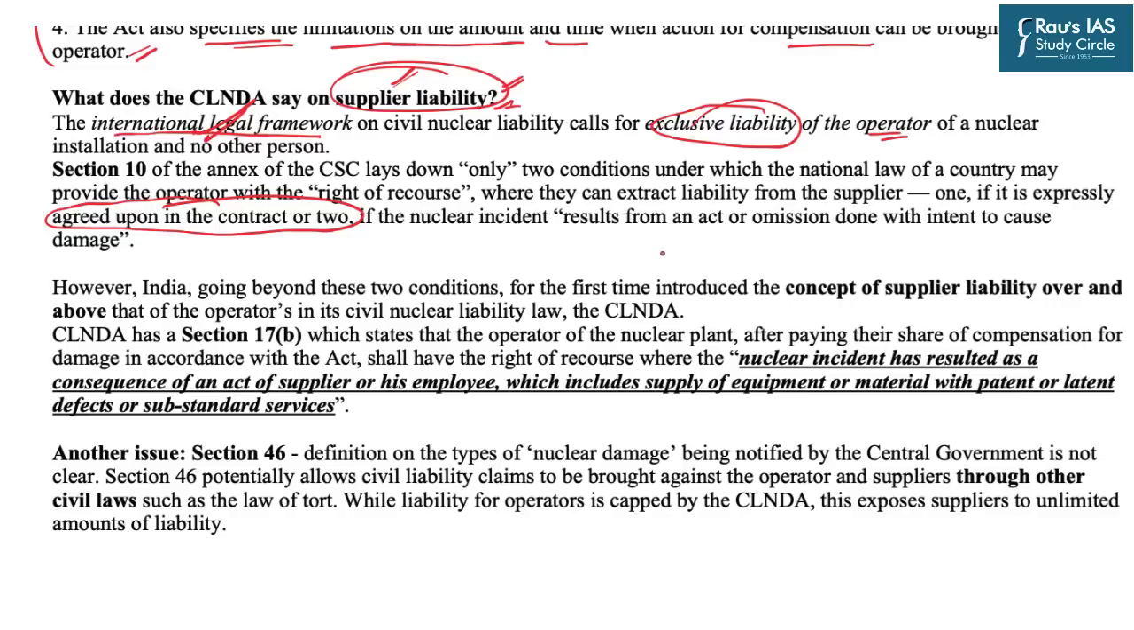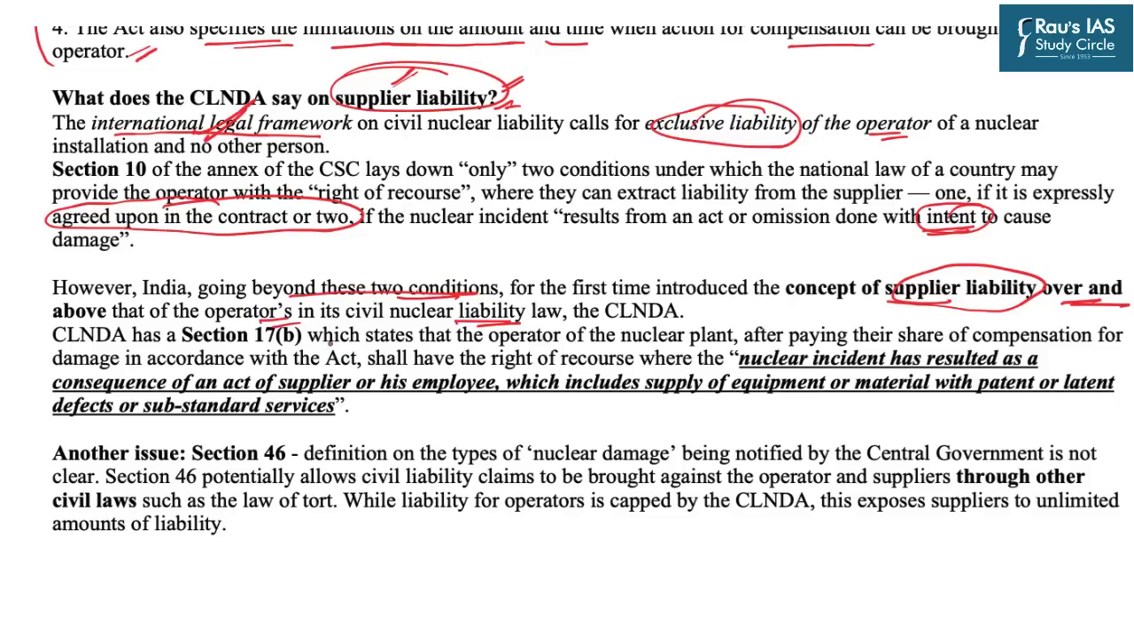But then the question is how will one prove that the intention was to cause damage? Despite this fact, India's liability law goes beyond these two conditions, and therefore it introduced the concept of supplier liability over and above the operator's in its civil nuclear liability law.